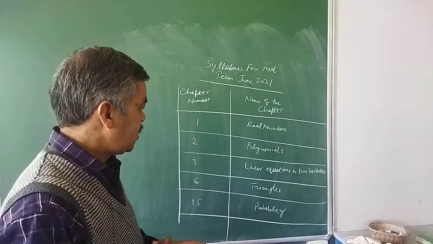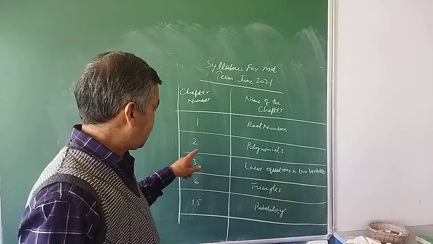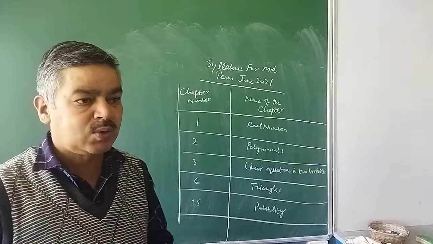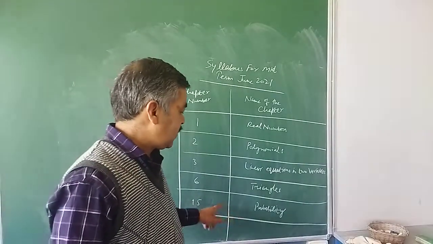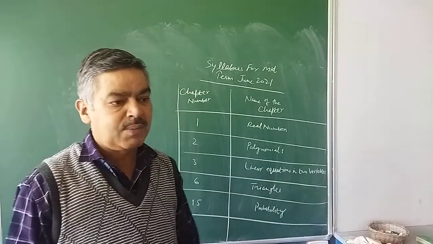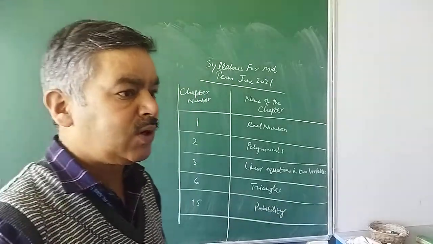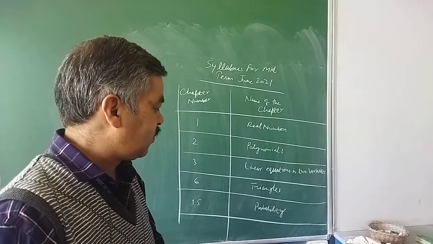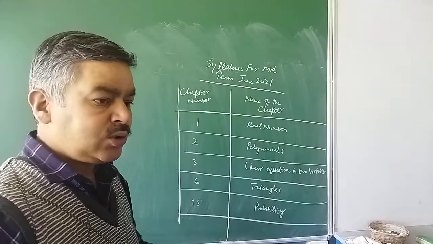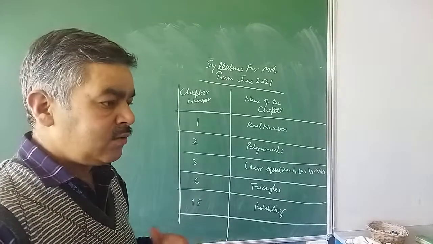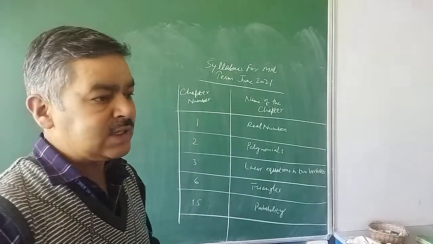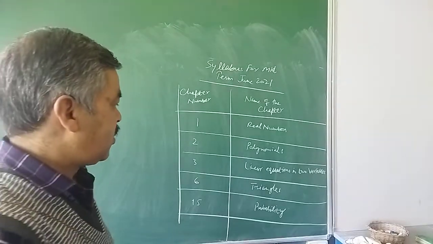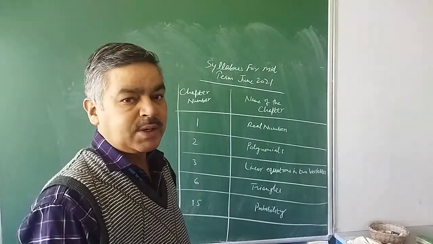I hope in sections B and C we have already finished chapters 1, 2, 3 and 6, and I have finished statistics also. I was about to start with quadratic equations, but there is a small change. We are taking probability. No doubt we have ample time left with us. Simultaneously we will keep continuing with quadratic equations also, but first I would like to finish probability through video lectures. We will be revising all these 5 lessons, and I assure you that we will be preparing well, and all of you will be able to give your best.